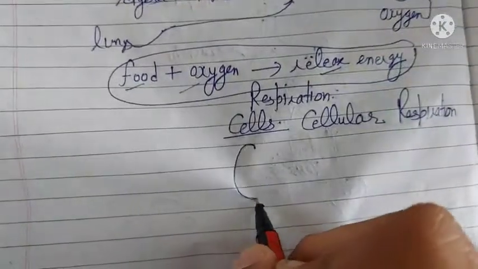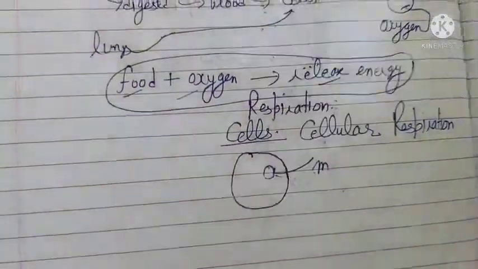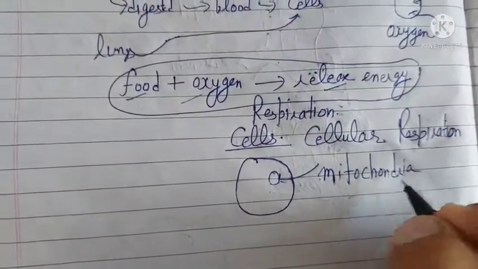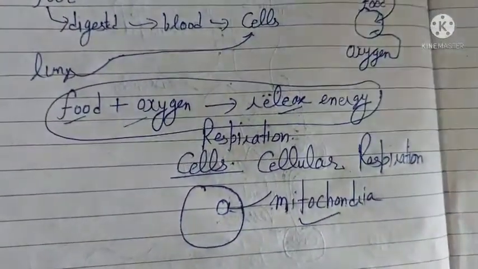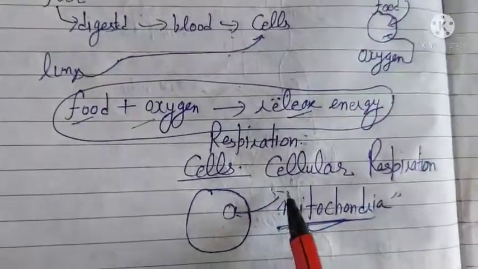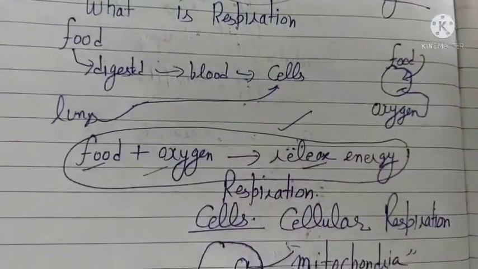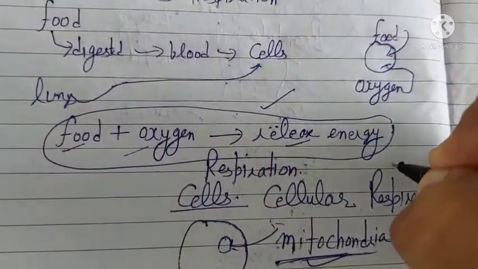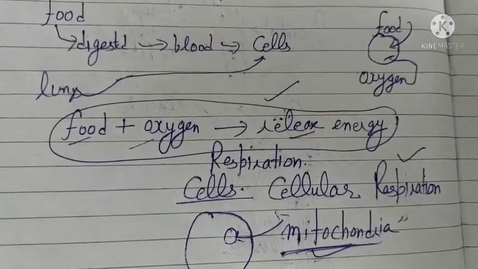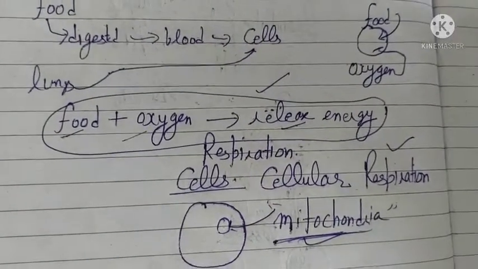There is an organelle that is present inside the cells whose name is mitochondria. So respiration takes place in mitochondria. Always remember, a question can come where respiration takes place. You can say it takes place in mitochondria. So you should be clear what is respiration. Why is it known as cellular respiration? Because it takes place in cells. Inside the cell, a cell organelle whose name is mitochondria, there respiration takes place.